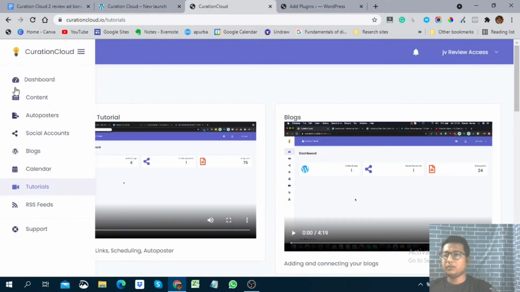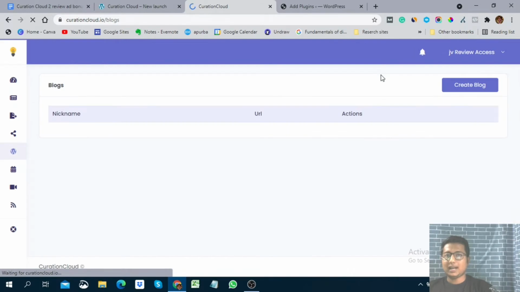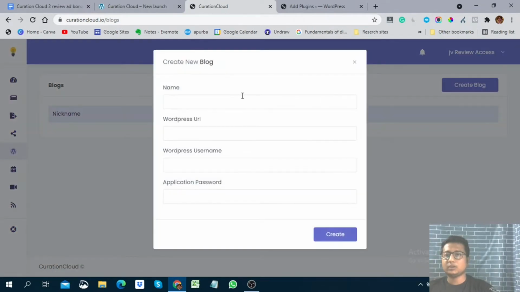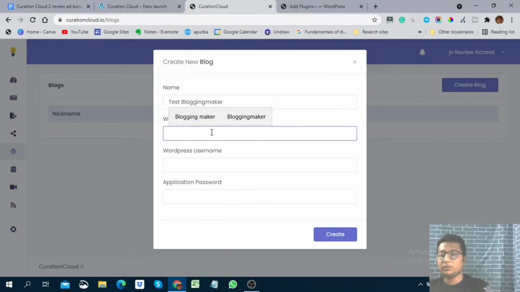Okay, after that you have to go to this blog section to add your own blog. Okay, so add your own website. I will show you how you can add your own blog here. You have to click on this create blog section. You have to give a name here, so you can give any kind of name for your blog. I just named my blog channel. Okay, so you have to put your URL here with HTTPS. Okay, so I just put my